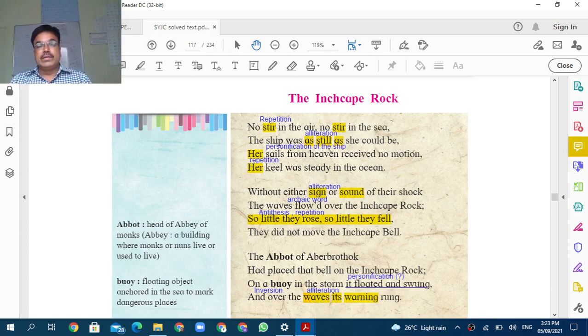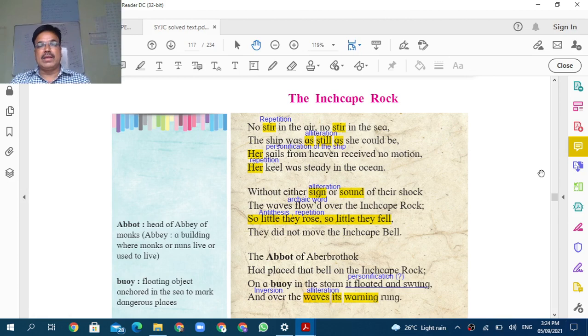So in this way now see, such type of information is given here. The poem is a didactic poem, that is it gives us moral information, gives us message, that is as you sow so shall you reap. आणि म्हणून अशा पद्धतीने ही कविता आपल्याला मार्गदर्शन आहे. It gives the moral information about the bad person, about the good person. Okay, the kind-hearted person, that is Aberbrotho, and the person who does the sinful work, the person who has the bad conduct, that is Ralph Rover. So in this way त्या दोघांच्या विषयी इथे माहिती आपल्याला दिलेली आहे बघा.